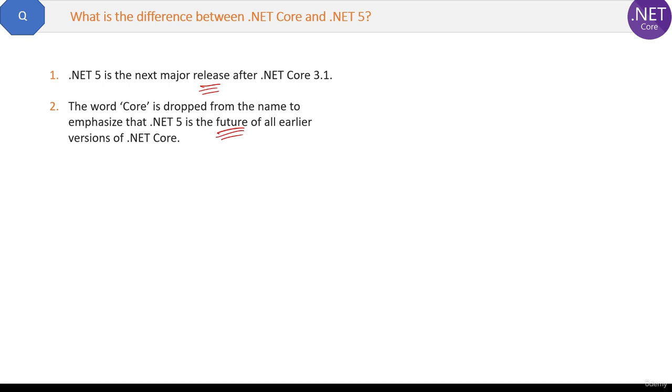The second point is Microsoft has introduced .NET 6, which is the latest version of .NET Core. So that's it. Basically .NET Core and .NET 5 are the same thing. It's just the latest version, and Core is removed from the name.